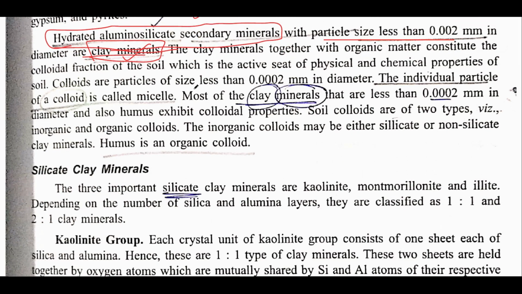And when the particle size is 0.002 mm, these colloids have this particle size, and each individual particle of the colloid is known as a micelle.